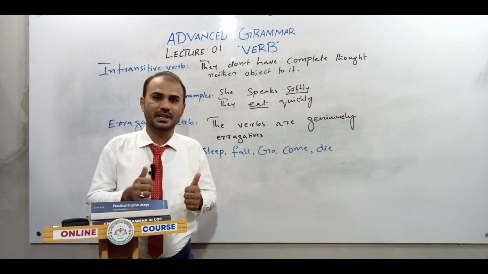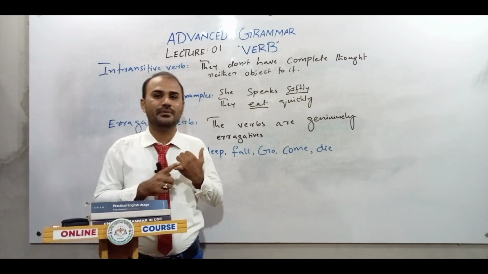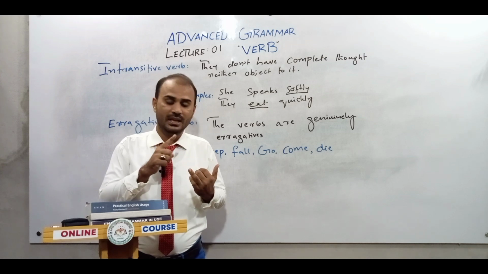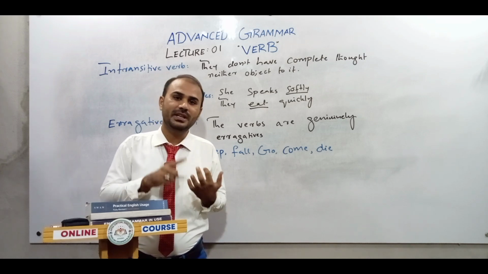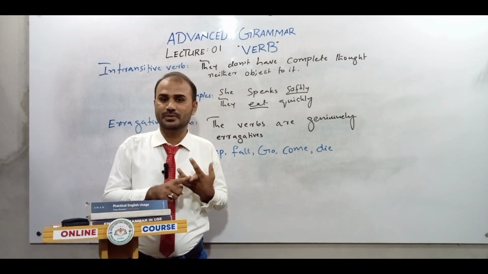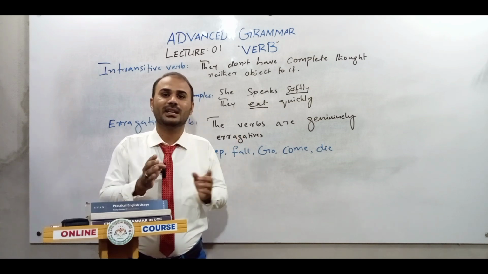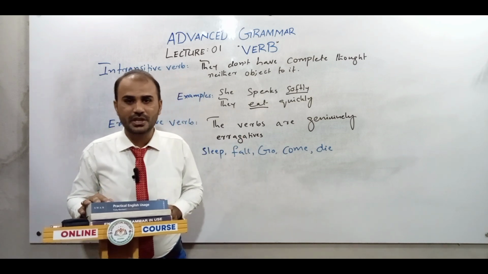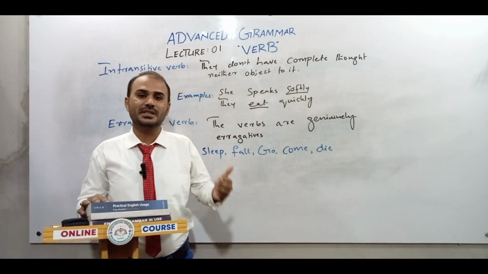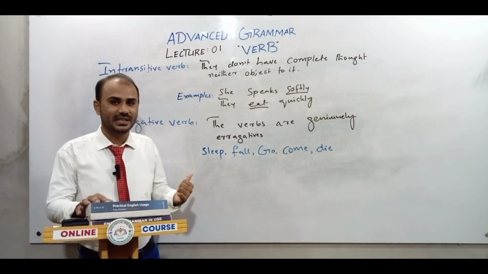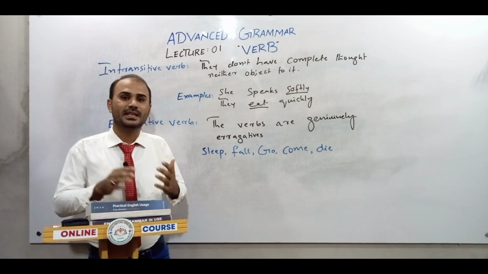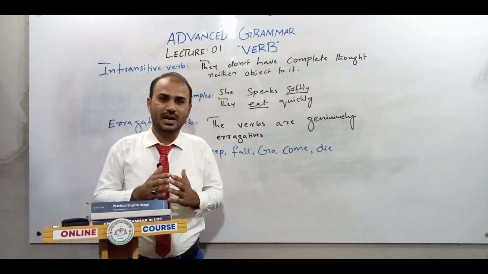So now if we sum up in our advanced English grammar lecture series what we have learned from this lecture, first we found the definition of verbs and cleared that topic. The second, we discussed transitive verbs, what they are, how they are used in a sentence, and what the essential syntax regarding them is. And the third was intransitive verbs, which we discussed recently.